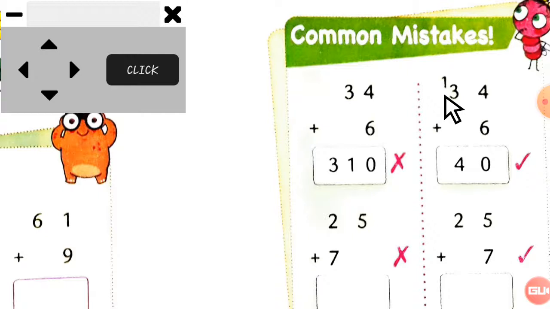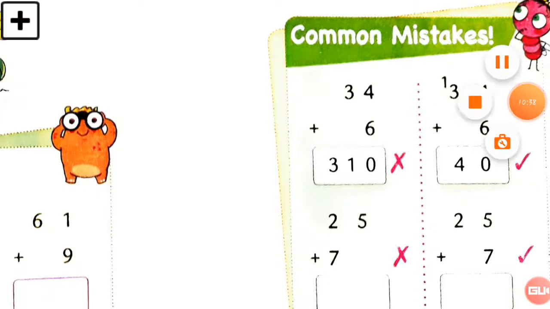Now here 1 is the carry forwarded number and here is the 3 number. So you have to add this carry forwarded number in the 3. So here you can see this answer 40. Okay, so hope now this concept is clear to you all.